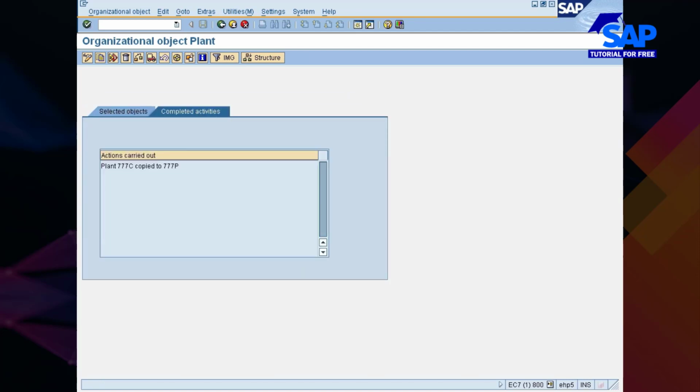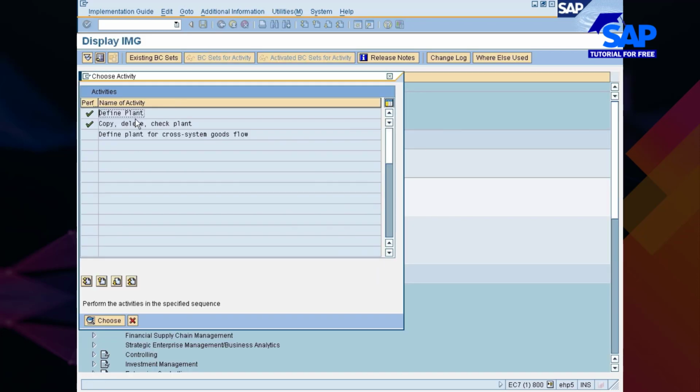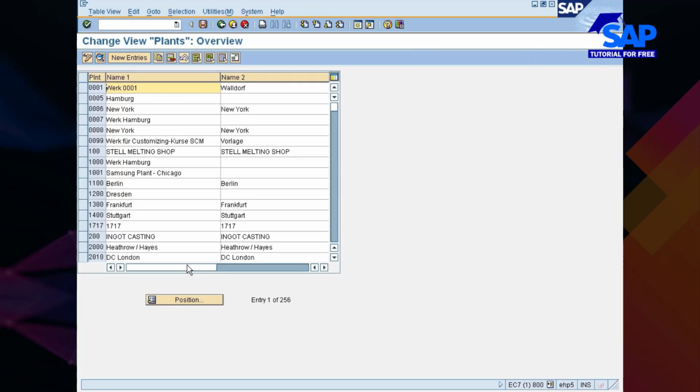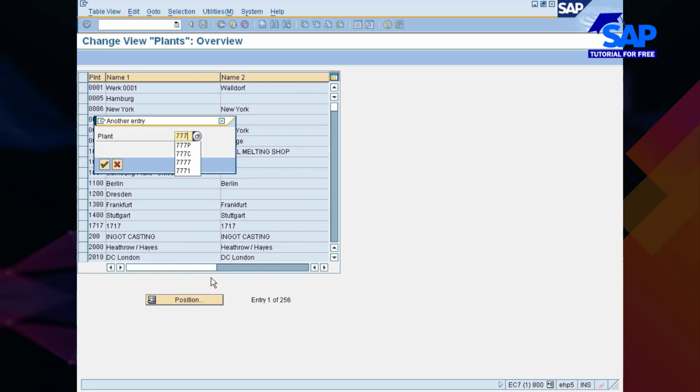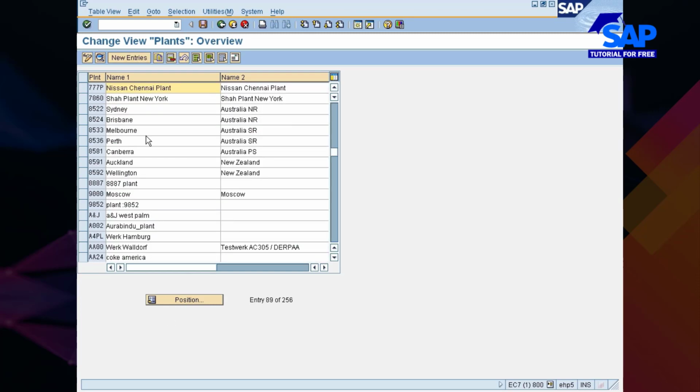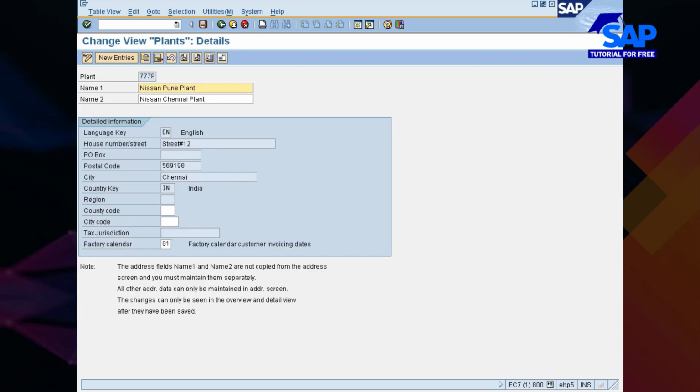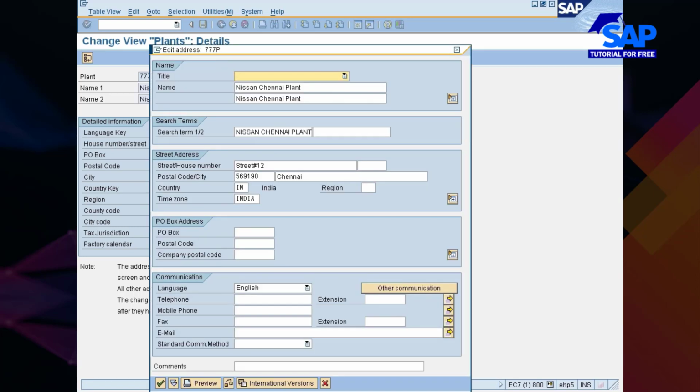Okay, completed activity, that's fine, right? Once again I'll go to define plant. This time it is 77P, that's the new one which is created. So it's not the Chennai plant, it's the Pune plant. Okay, so I'll maintain it like this. So it is Pune. Go to address. Here also I will replace this with Pune.